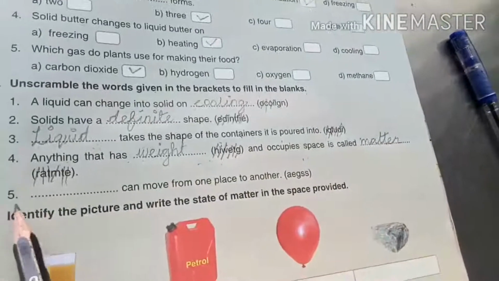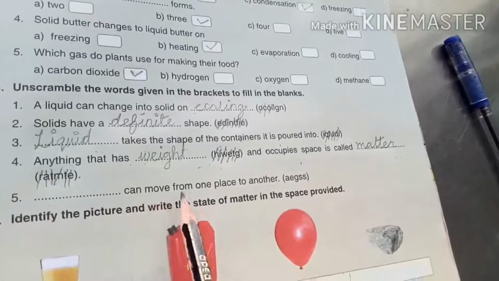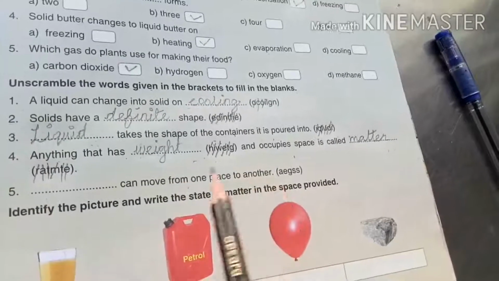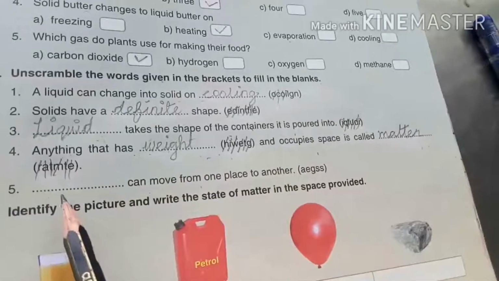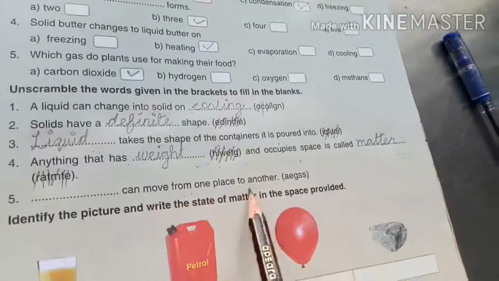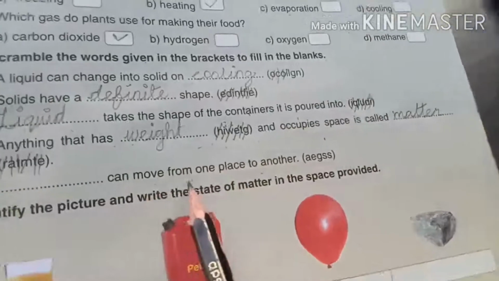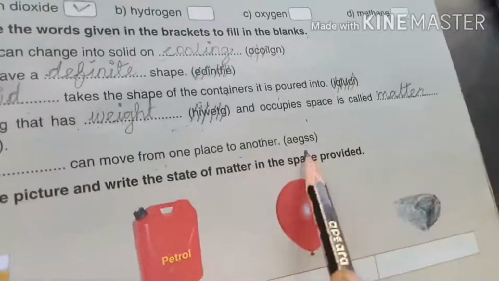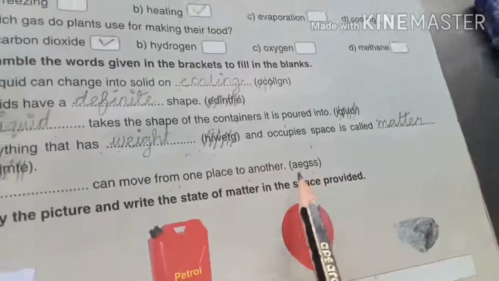The last one is dash can move from one place to another. I repeat the question again, children. Dash can move from one place to another. Which can move from one place to another, children? That is gases. What is that? Gases.